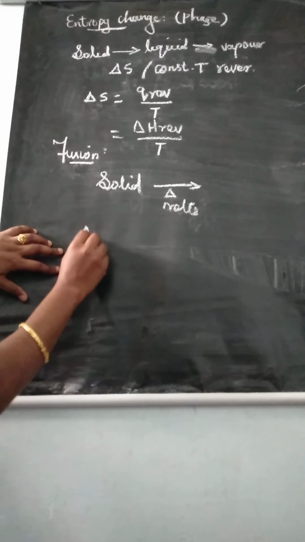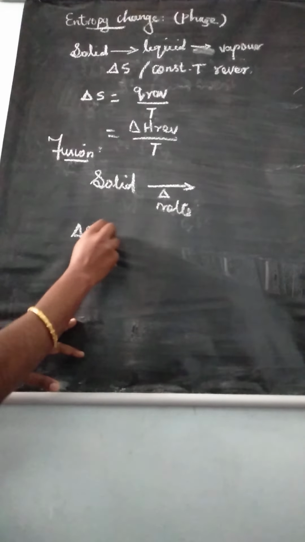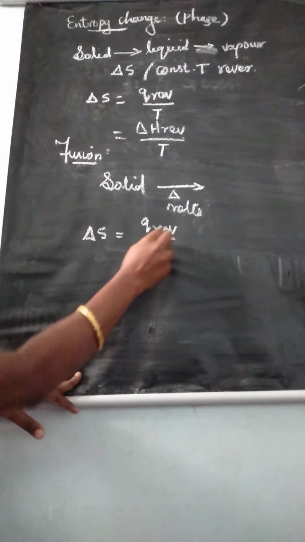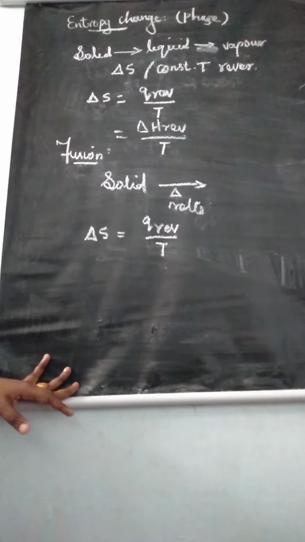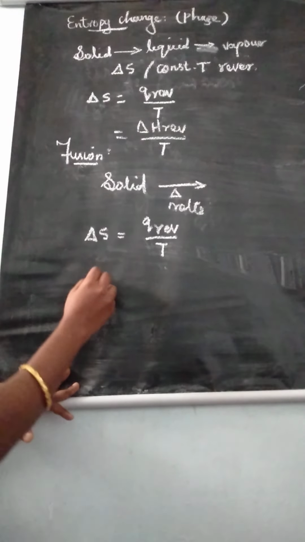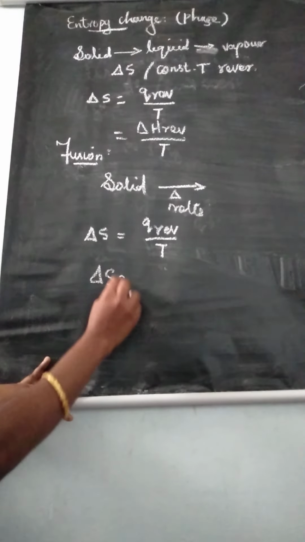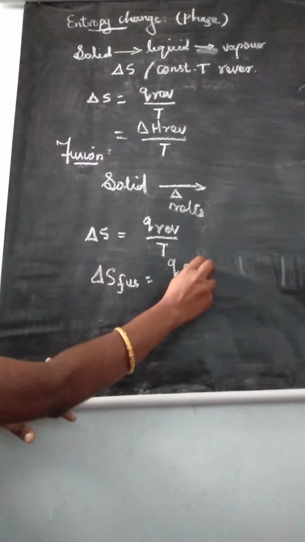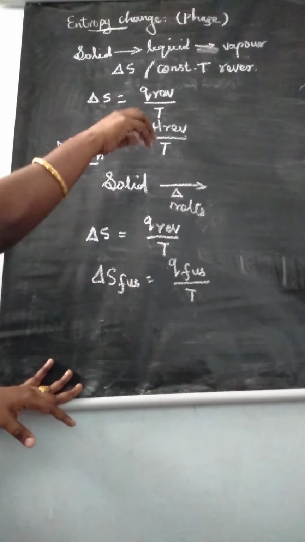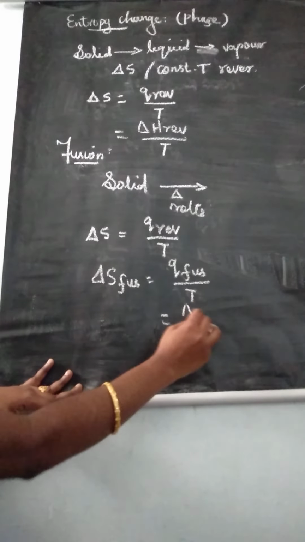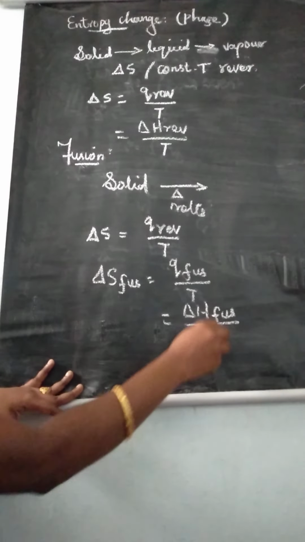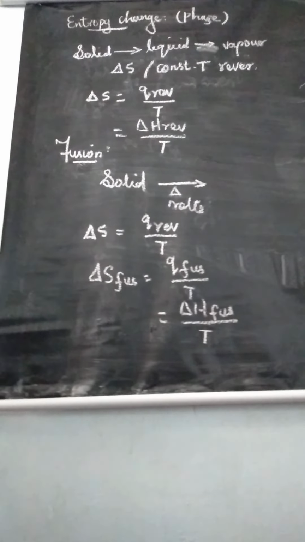Already you know the delta S formula. Delta S is equal to Q reversible divided by T. Here the entropy of fusion formula I can write: delta S fusion is equal to Q fusion divided by T, or one more formula we learn, delta H fusion divided by T. Understand?